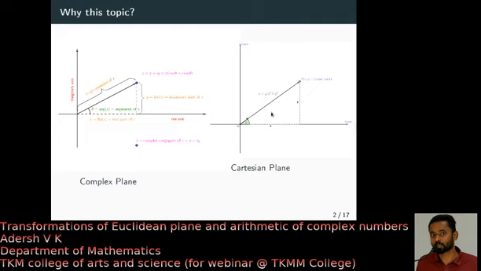So first of all, note that these two are more or less the same thing, but the symbols are different, right? To take a point here and point here, we represent it by ordered pair xy, here we represent by x plus iy. But this part contains more arithmetic. There is one important thing.